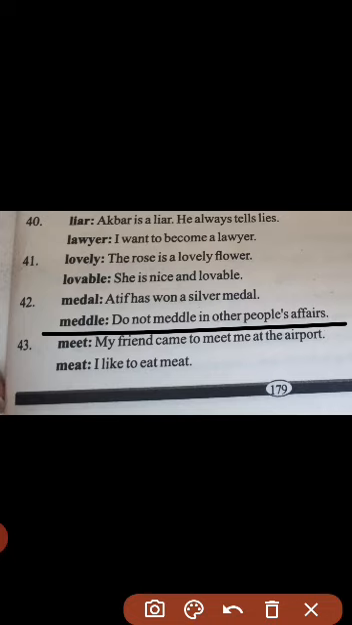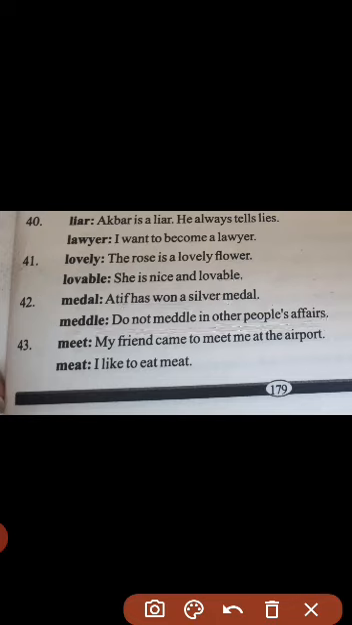So they are a pair of words that have the same sound, but they have a different grammatical category, so they will be used differently. Now Atif has won a medal. Now it clearly shows that it is a noun because we already have a verb in the sentence, that is won. So we can see that medal is not a verb, it is a noun.